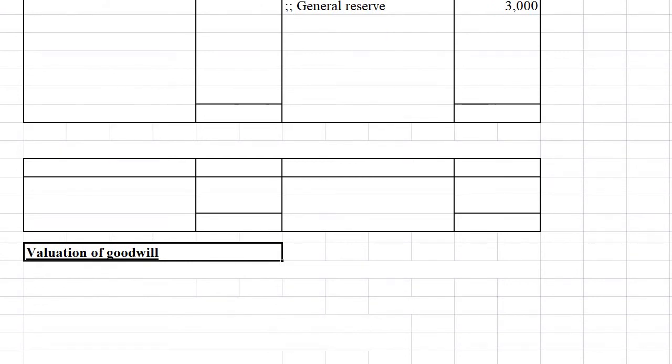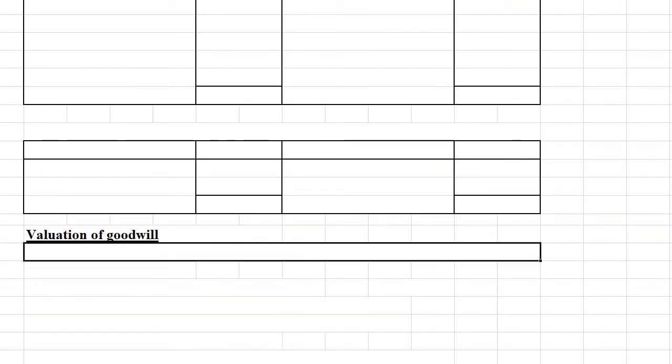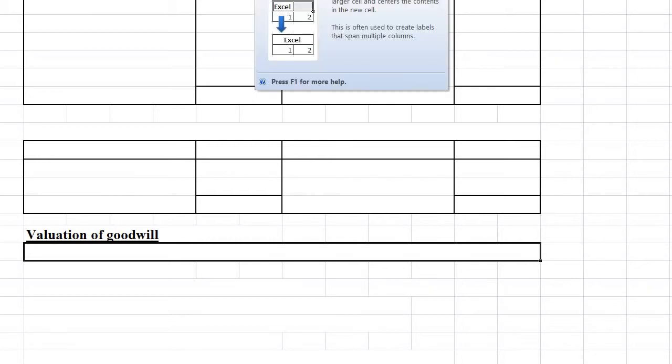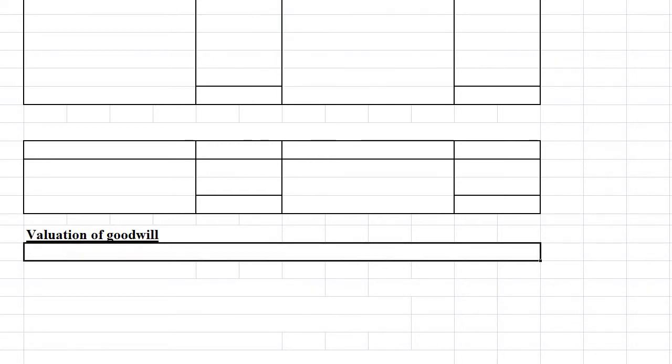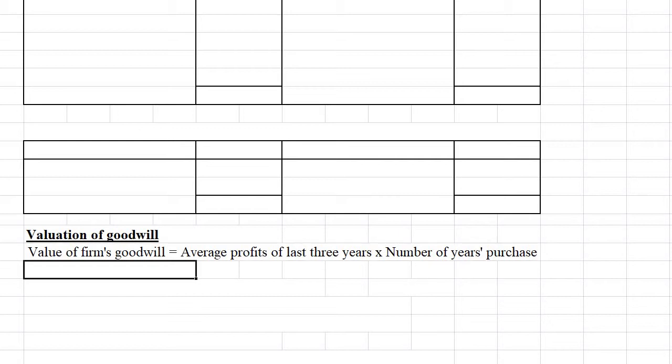Average profit is given, so we can calculate the firm's goodwill. Firm's goodwill will be calculated as average profit of the last 3 years into number of years purchase. Average profit is given as 42,000. 42,000 into 2 years purchase, that is firm's goodwill, we will get 84,000.